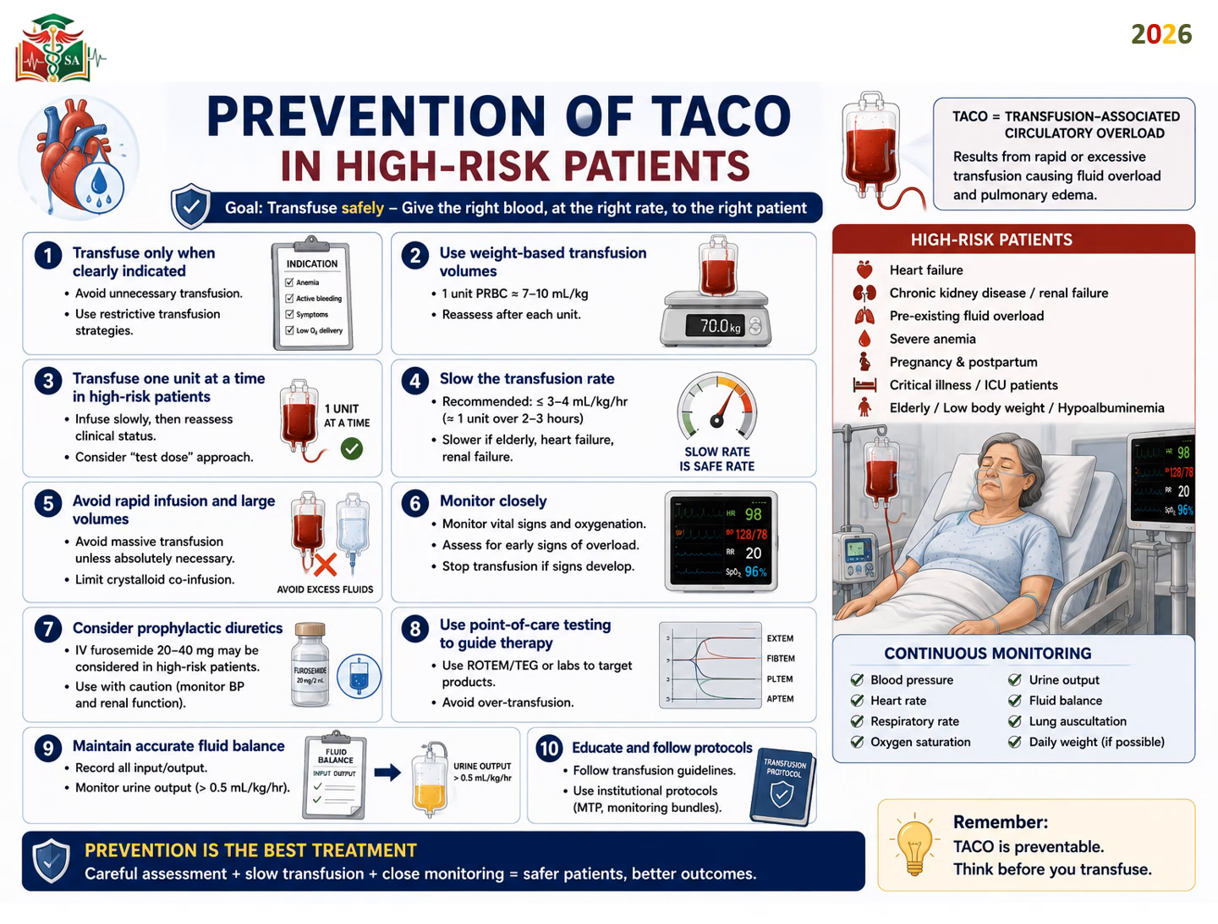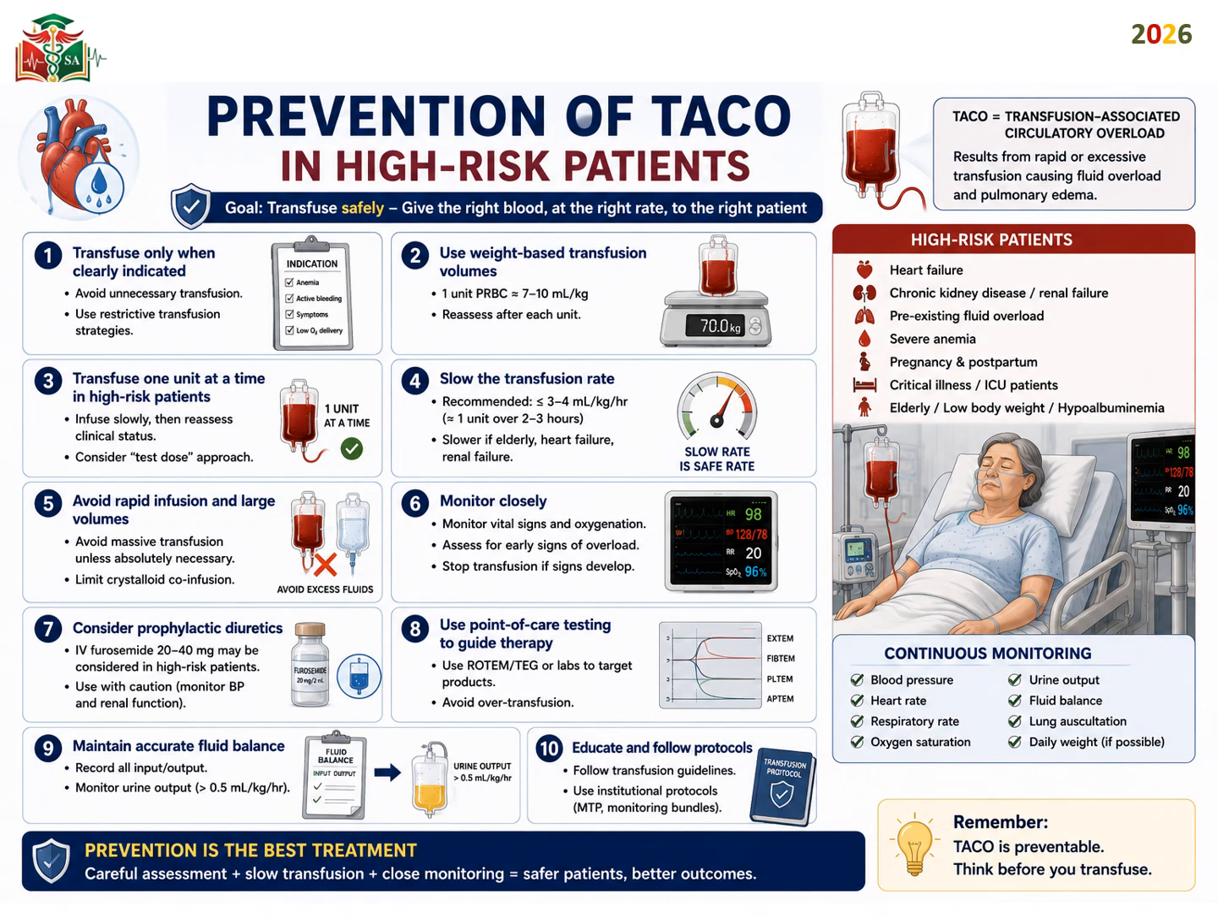Use weight-based transfusion: 1 unit packed red blood cells equals 7 to 10 ml per kg. Reassess after each unit. Transfuse 1 unit at a time in high-risk patients. Infuse slowly, then reassess the clinical picture of the patient and consider a test dose approach. Slow the transfusion rate to less than 3 to 4 ml per kg per hour, which is equal to 2 to 3 hours for each unit.